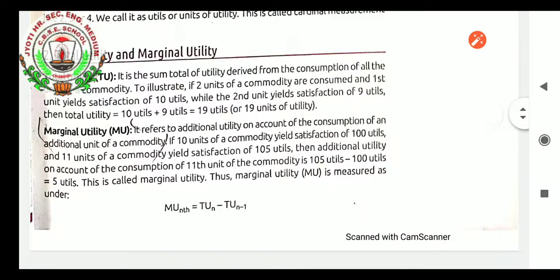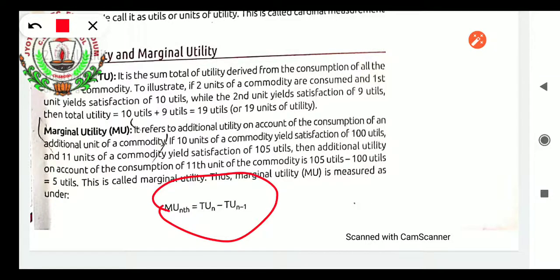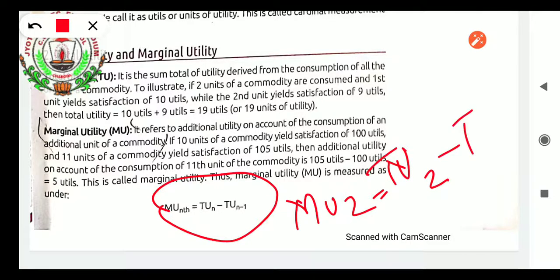So the formula for marginal utility is total utility derived from the nth unit minus total utility derived in the n minus 1 unit. So here the formula is MUn. What is MUn? Marginal utility of the nth unit equals total utility derived in the nth unit minus total utility n minus 1.